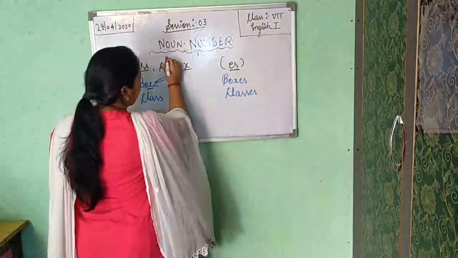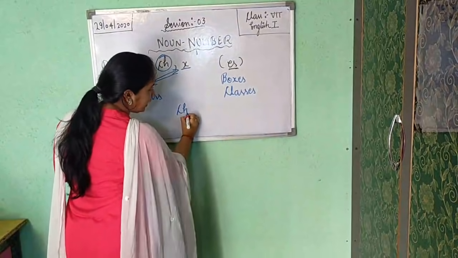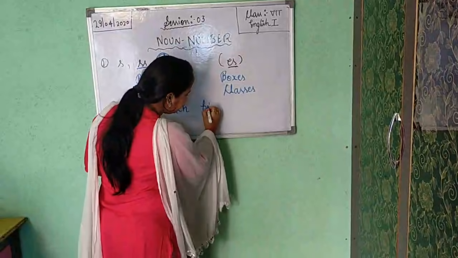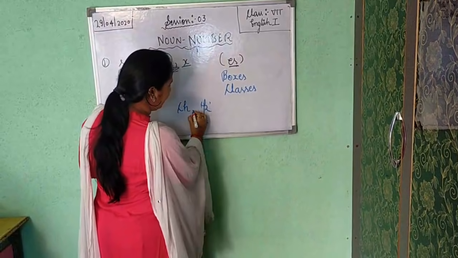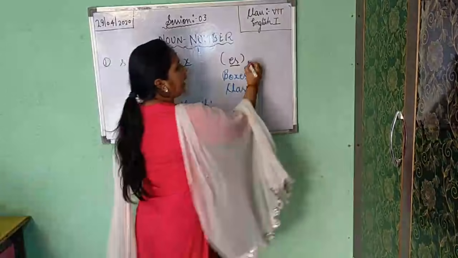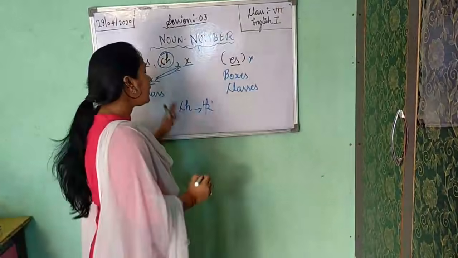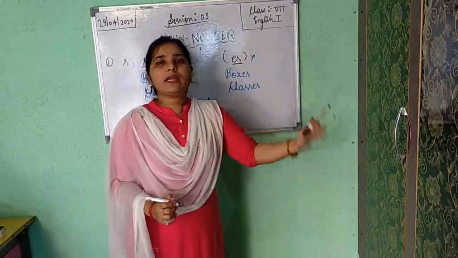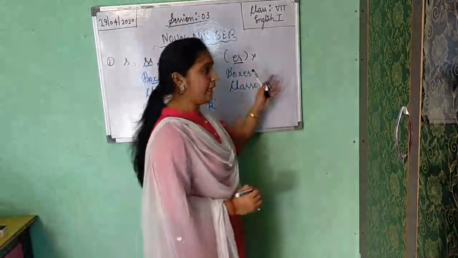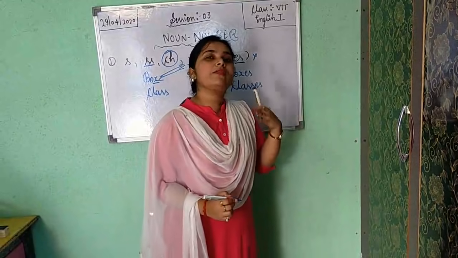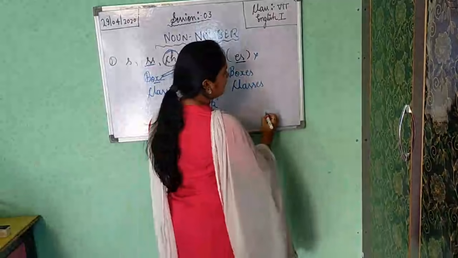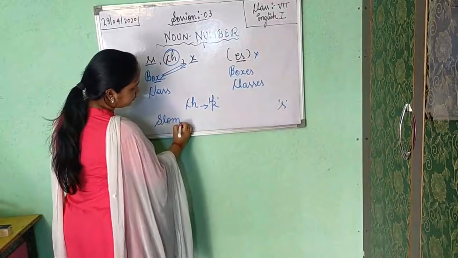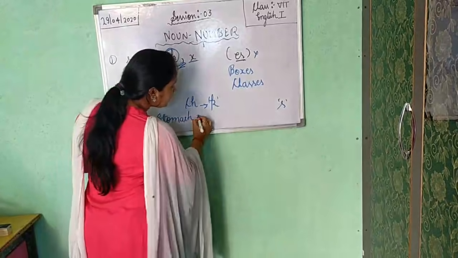If you are getting CH, but if the word is giving pronunciation of K, if the CH is giving pronunciation of this K, so you will not add this ES. Okay. If you are getting CH in the last, just like suppose a bench is there, bench, so we are not getting pronunciation of K, so we will add ES. But if you are getting pronunciation of K, then you will not add this ES, but you will add only S. For example, stomach.